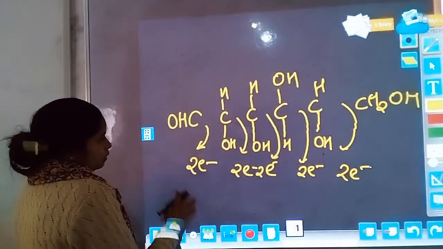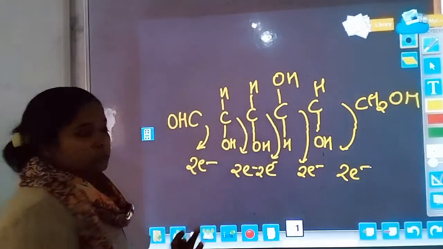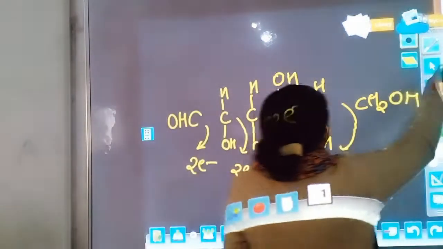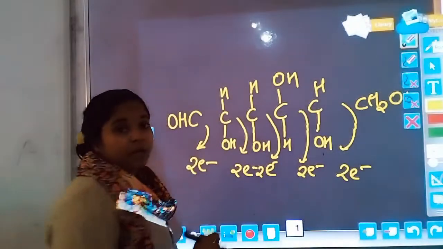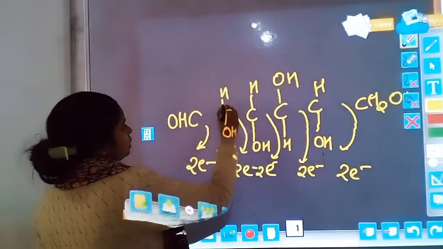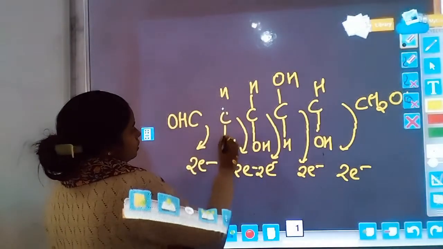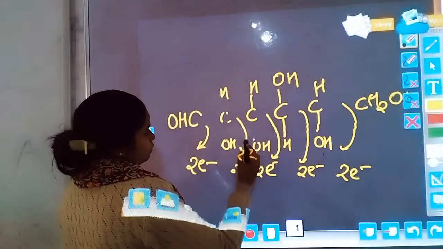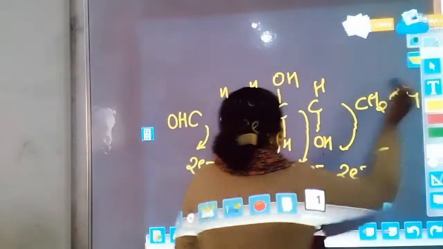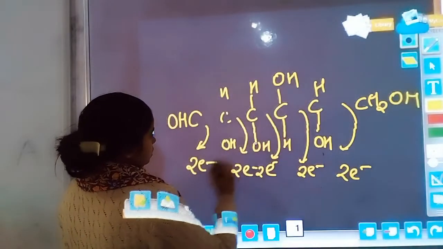Now one process will happen again. All the bonds between carbon and hydrogen break. Again carbon and hydrogen break. Not oxygen.